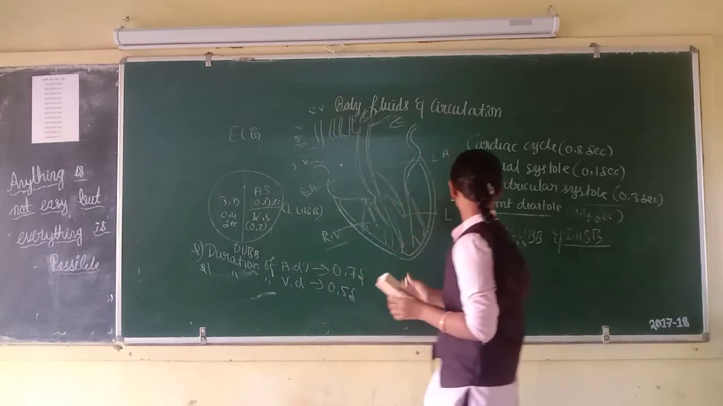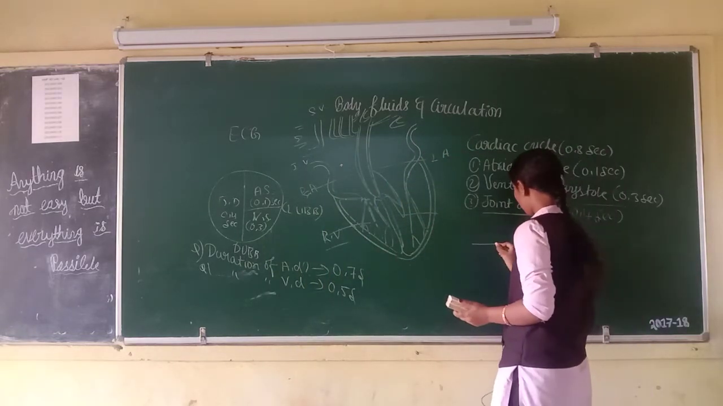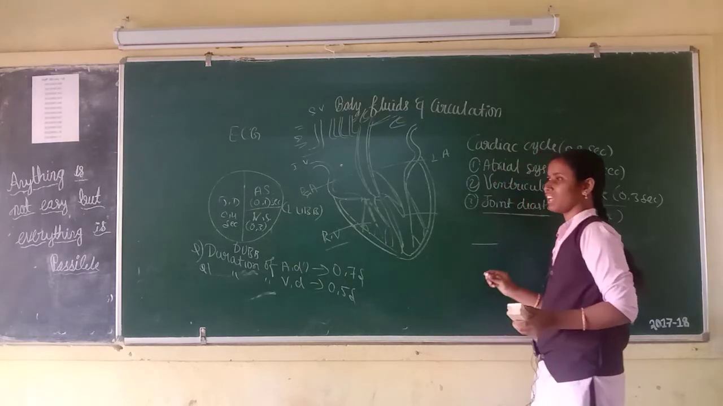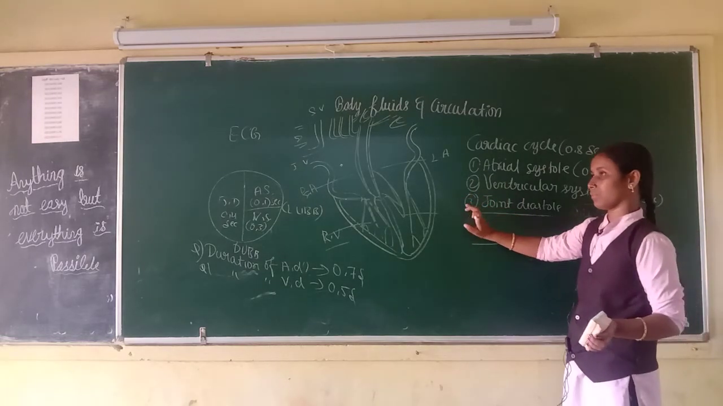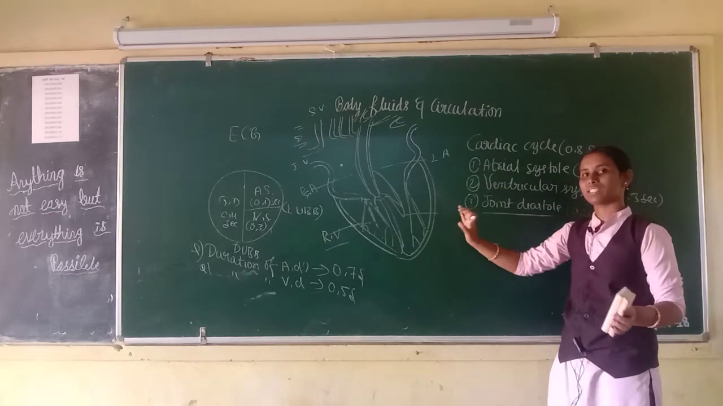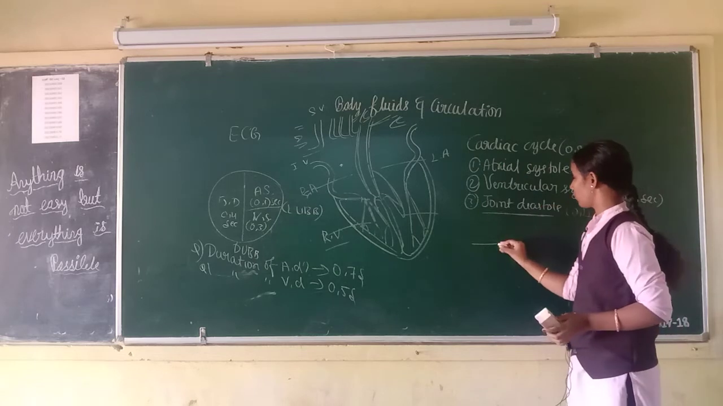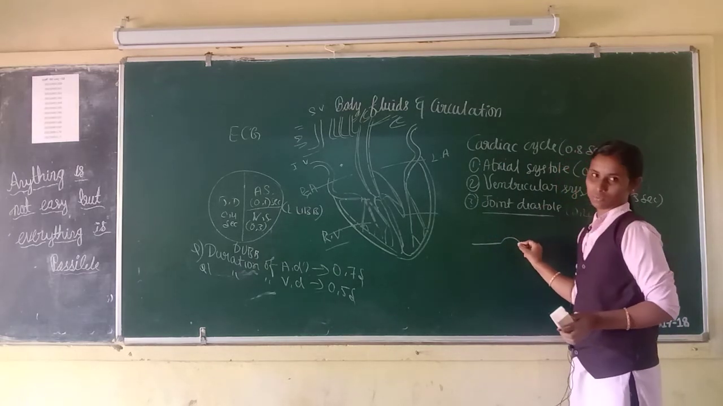Then first, ECG. What is ECG? Electrocardiograph is the graphical representation of electrical activity of the heart during the cardiac cycle. ECG is the representation of the cardiac cycle only. First, this is a P wave.